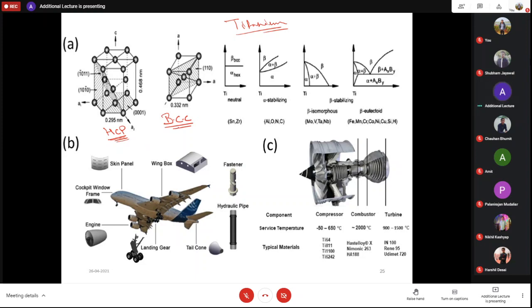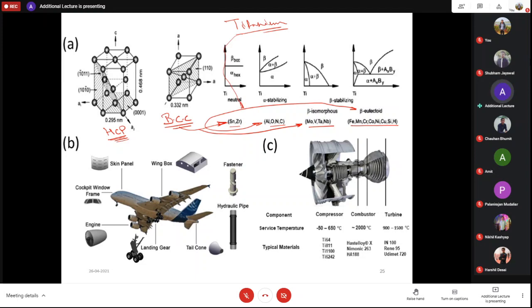So by adding different elements, you can see few elements are alpha stabilizing, few are beta stabilizing, but particularly they are known as beta isomorphous, and few are beta eutectoid elements. These are the different alloying elements we add into pure titanium.